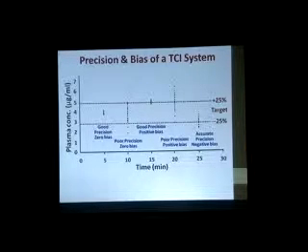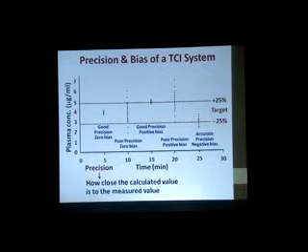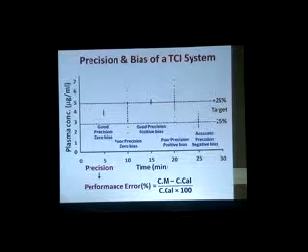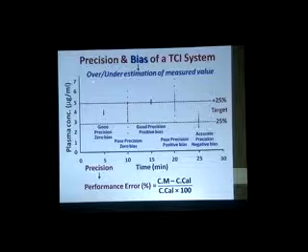Just the last sentence about precision and bias. What is precision? Precision is how close the calculated value is to the measured value, and you have to take into account the performance error which occurs with these machines. What is bias? It is over and underestimation of measured values. And where do we match these two?